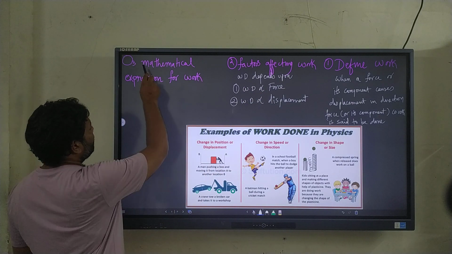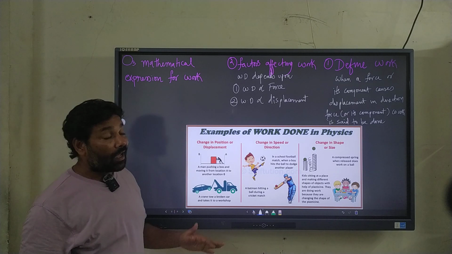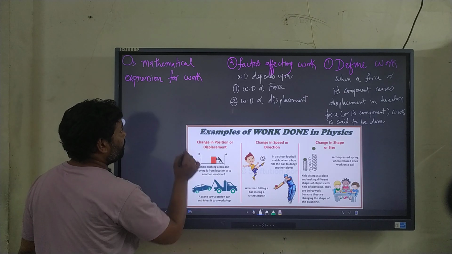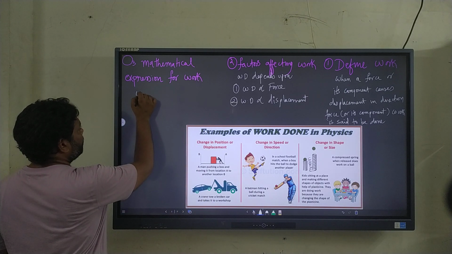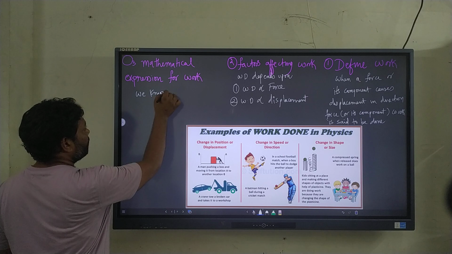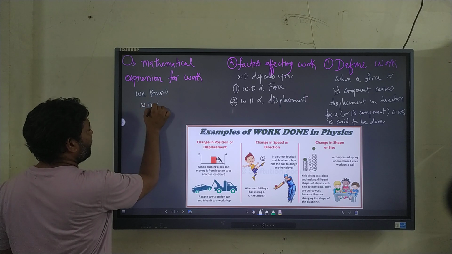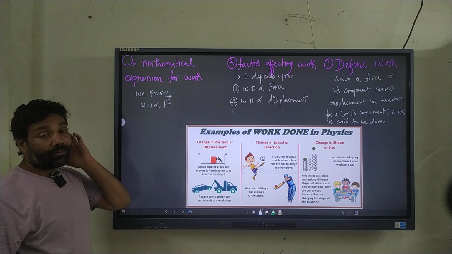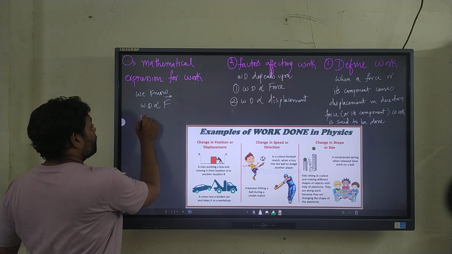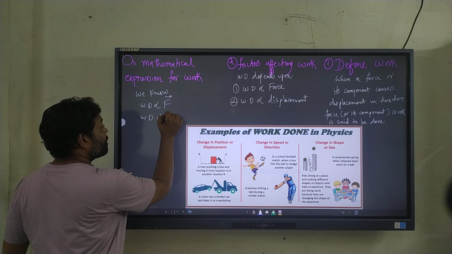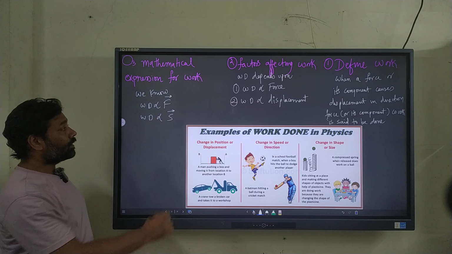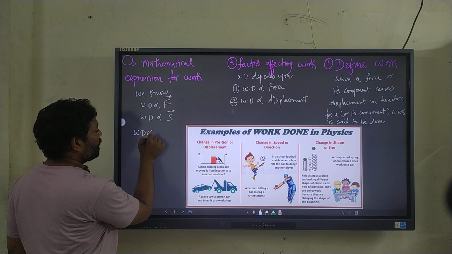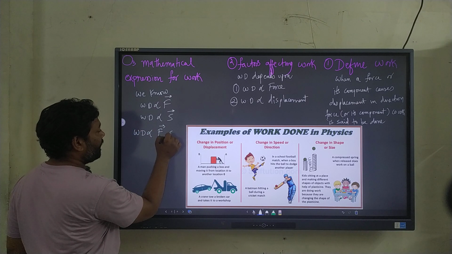Then the mathematical expression for the work done. How do we describe the work done mathematically? From the factors itself, we know that the work done is directly proportional to the force. Force is a vector quantity, so we represent it with a vector sign. Work done is also proportional to the displacement. Displacement is also a vector quantity, we represent it vectorially. Ultimately, work done is proportional to F dot S.